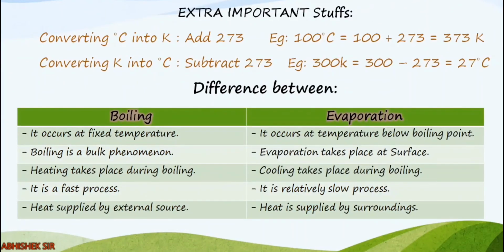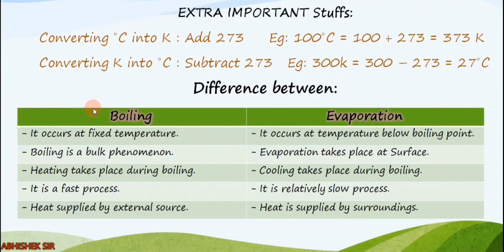Clear? Now, extra important stuff you have to know from this chapter. We are ending the video. Converting degree Celsius into Kelvin. Kelvin is a standard unit of temperature, so we use Kelvin in chemistry. If you want to convert Celsius into Kelvin, you have to add 273. For example, 100 degrees Celsius, you add 273, it becomes 373 Kelvin. Clear? Now the opposite. Converting Kelvin into Celsius, you have to subtract 273. For example, 300 Kelvin. You subtract 273, it gives 27, which is 27 degrees Celsius.